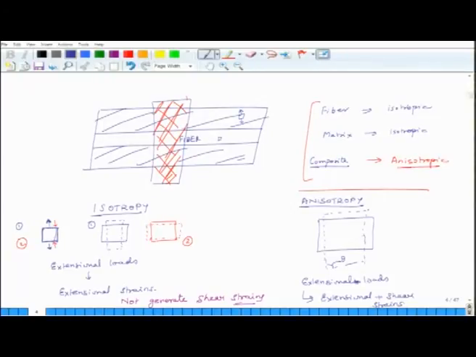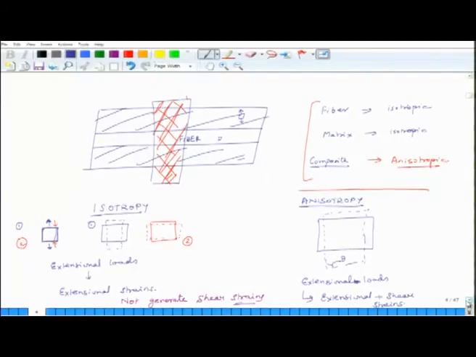This is important to understand in anisotropic cases. Same thing happens if you compress it. It will not only become shorter and fatter, but it will also bend and twist, and it can generate shear strains there also. That is the difference between isotropic and anisotropic materials.